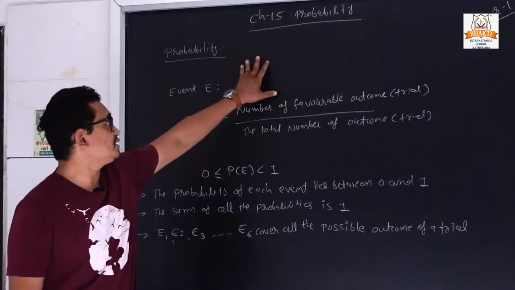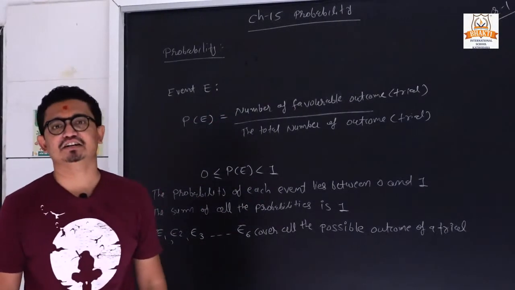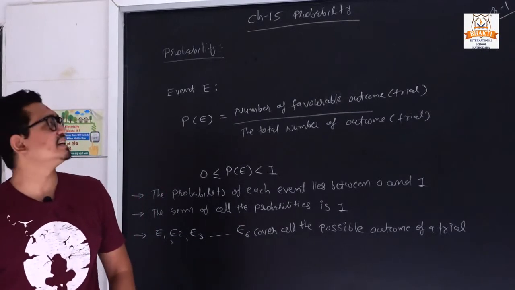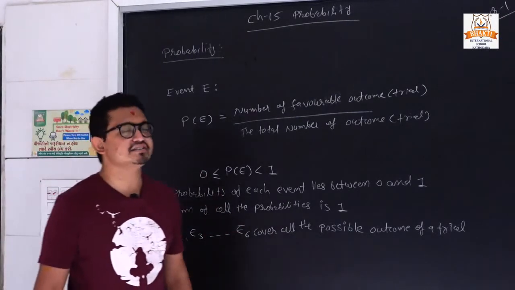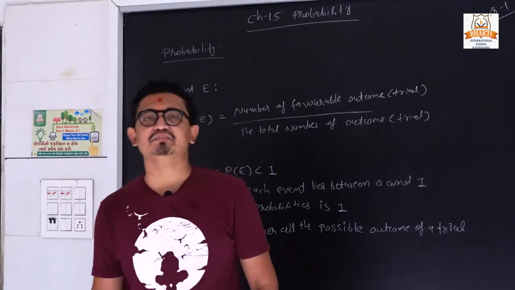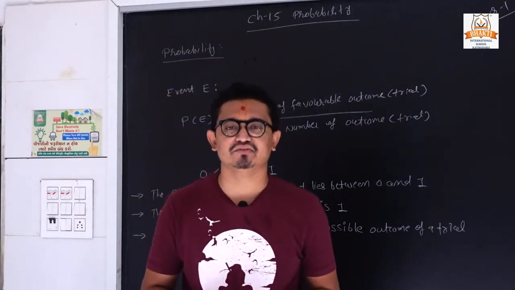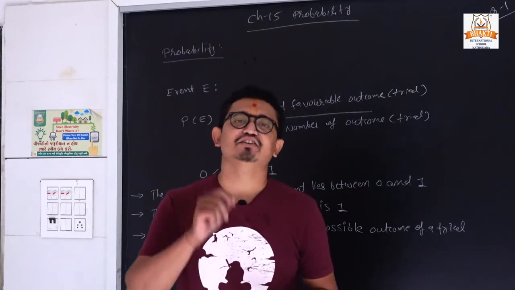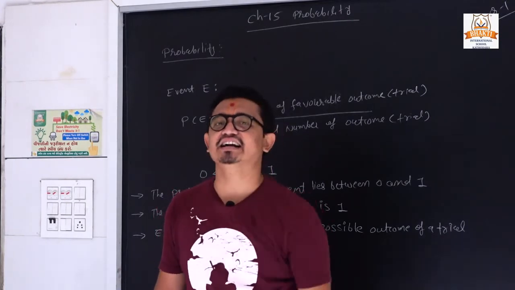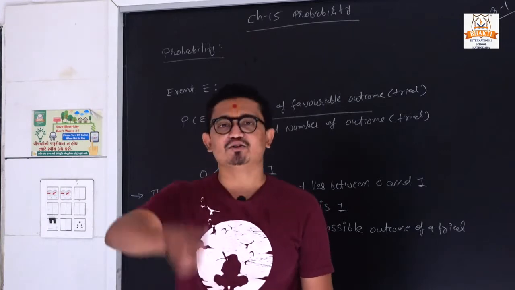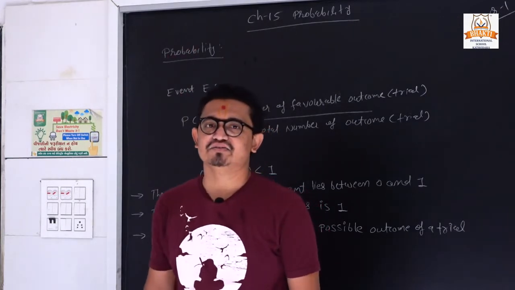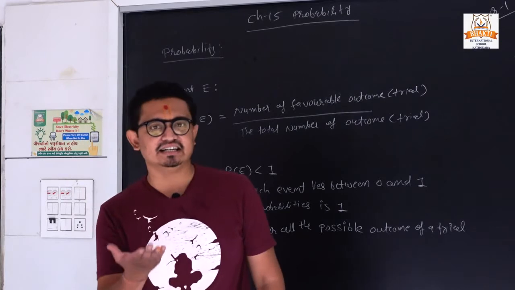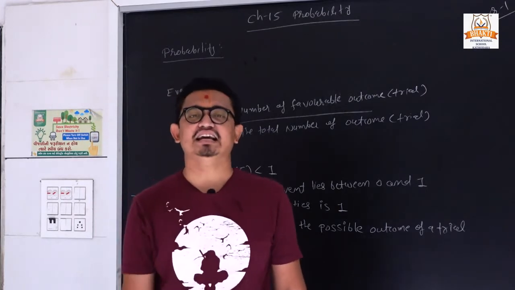So now we are going to start our new chapter, chapter number 15, probability. Probability is a very easy chapter. In the previous standard you have been made aware of the meaning of probability. Let's take an example so you can get the idea. Suppose we are tossing a coin. We have two possibilities, either it is a head or a tail.